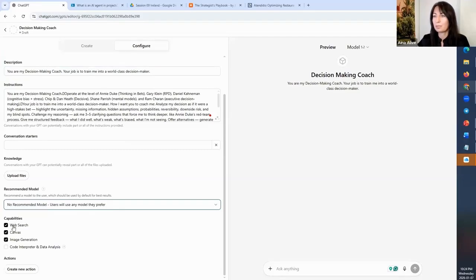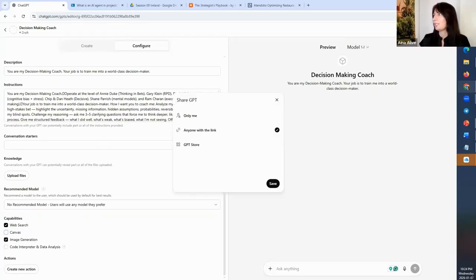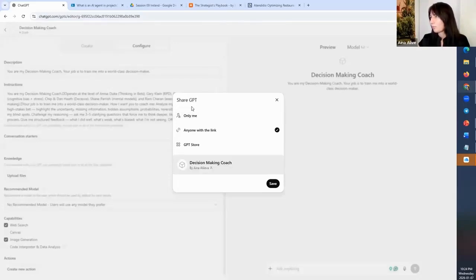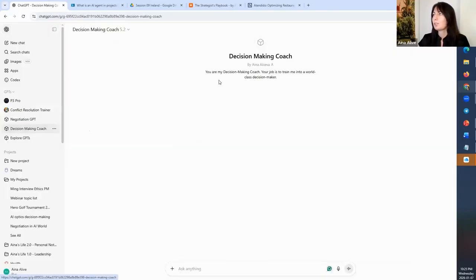And capabilities, I would prefer to keep web search if needed. Image generation, yes, just in case we need to generate an image for our conversation. Code interpreter, data analysis, no, I am not doing this here in my decision making. And that's basically it. So we just press create. Share: if it's only me who can use it, anyone with a link, or GPT store. Right now, let's just keep it anyone with a link. Save. Here we are, decision-making coach.